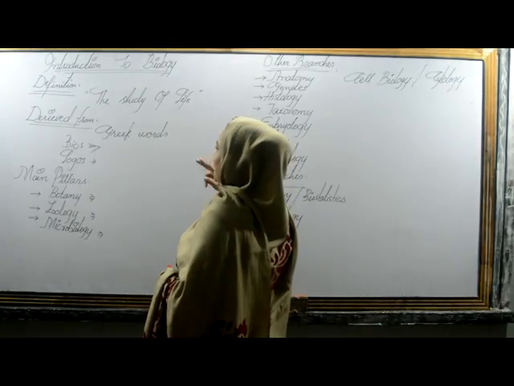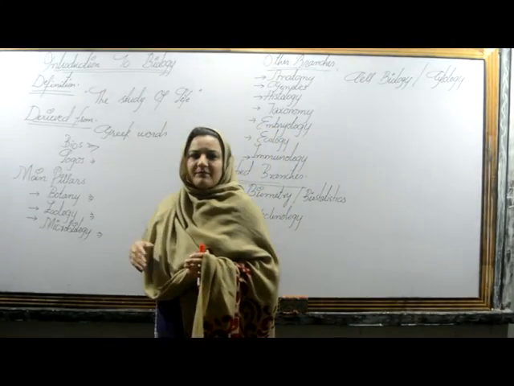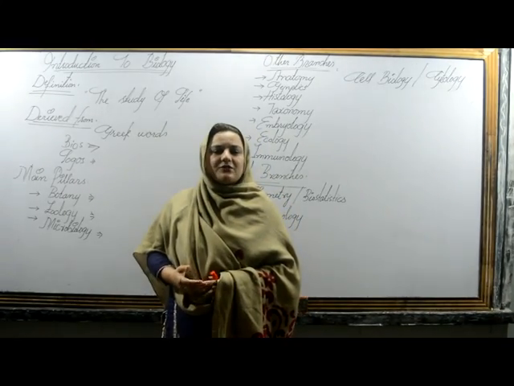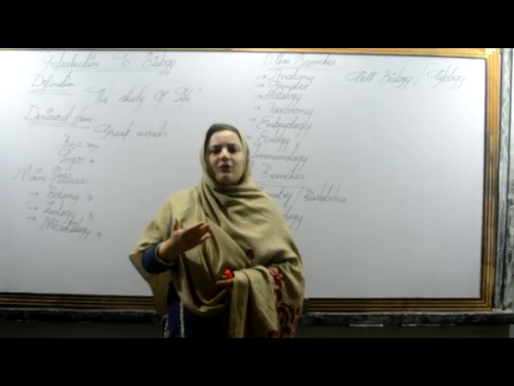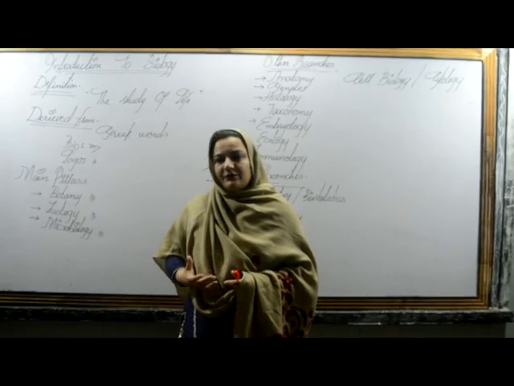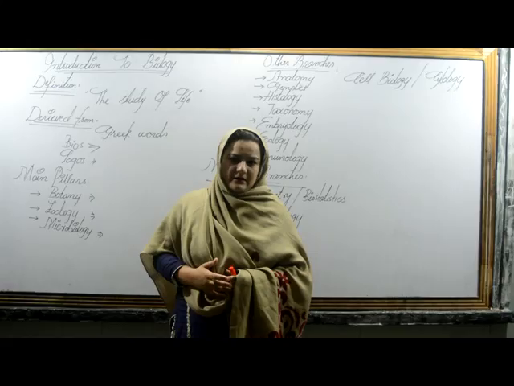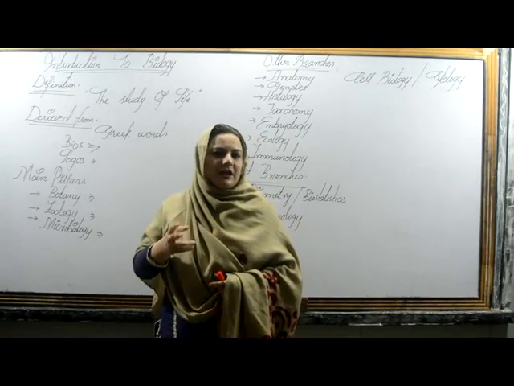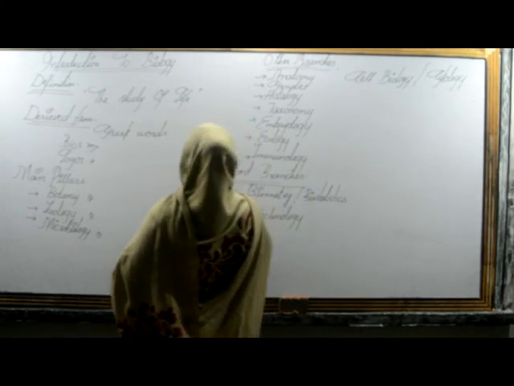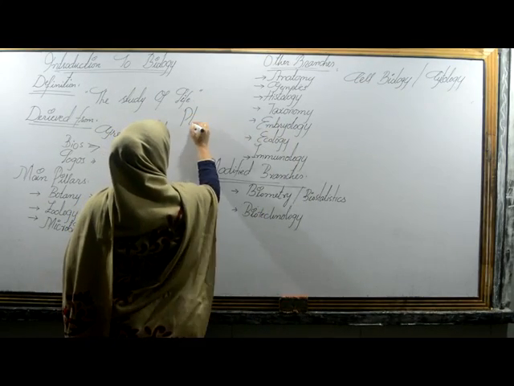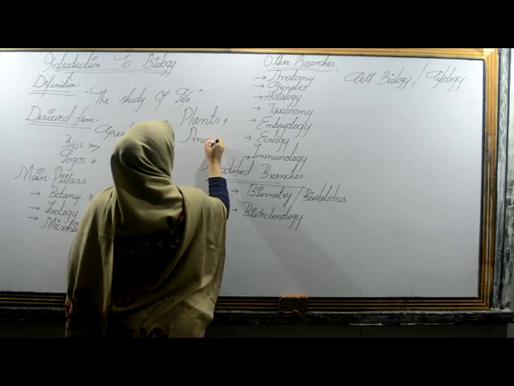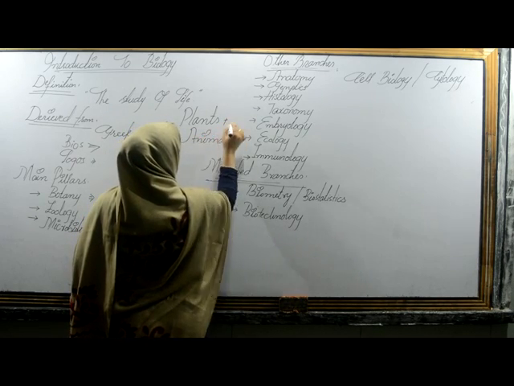From the definition, the study of life, biology may be defined as the branch of science which deals with life and all the living organisms which are found inside the whole universe or whole world. It includes both types of organisms, which are plants and animals. These are the two basic types of living organisms.